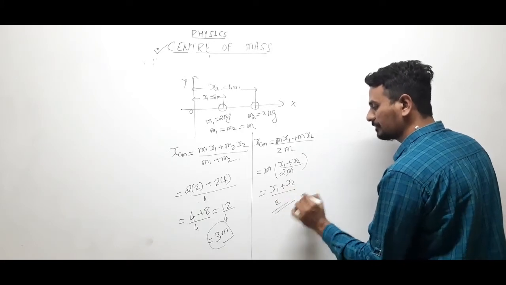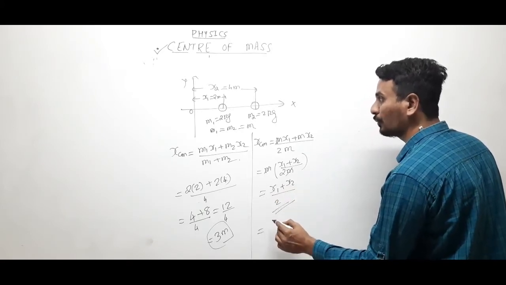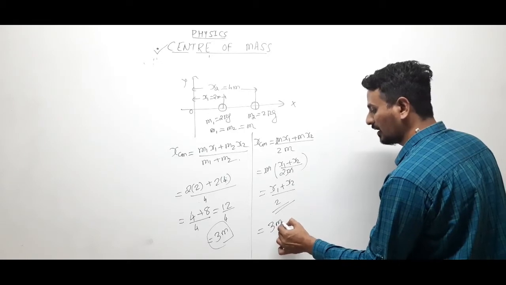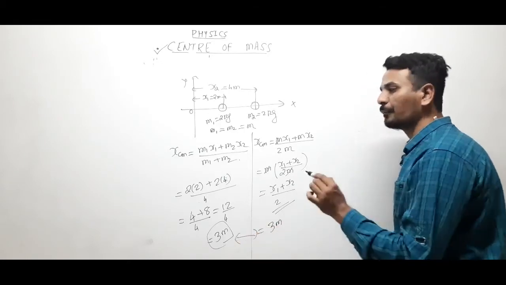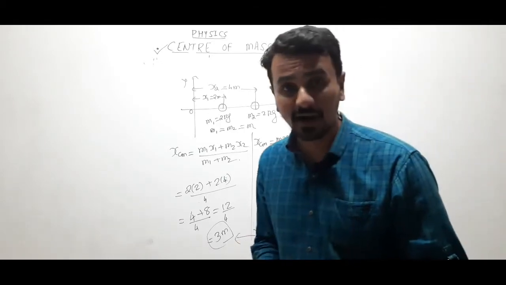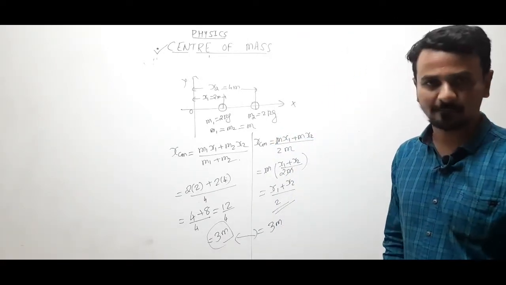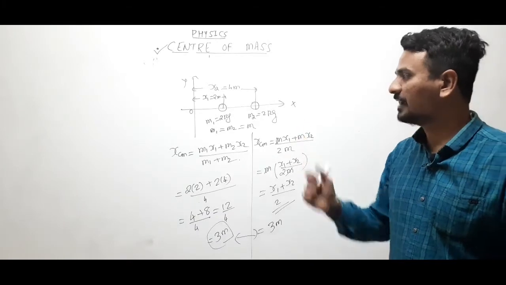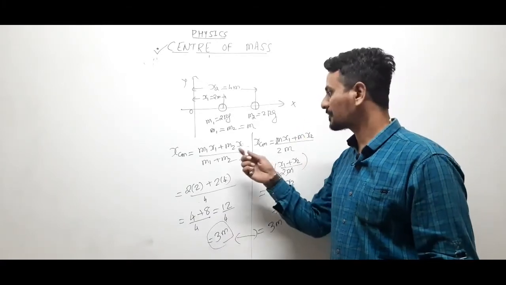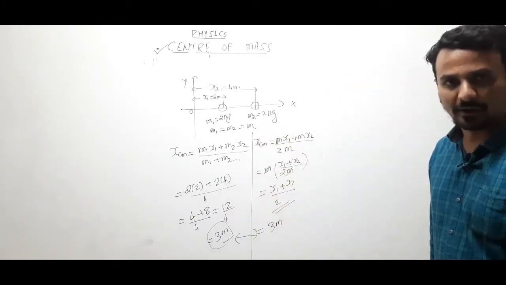This means that x1 plus x2, so that is 2 plus 4, 6 by 2, 3. It means that if both the particles are having same mass, then center of mass will lie at their midpoint. This is what I was trying to explain. If both the particles are having same mass, then center of mass will lie at their midpoint.